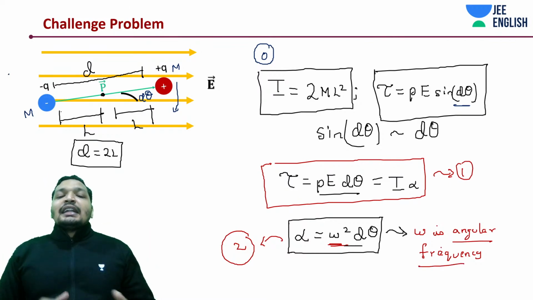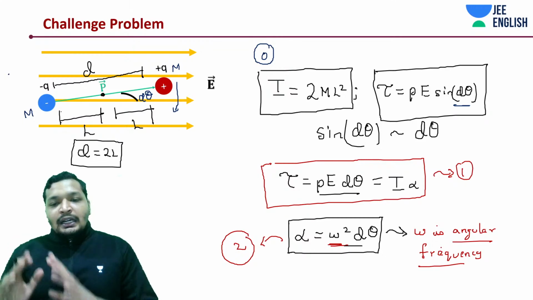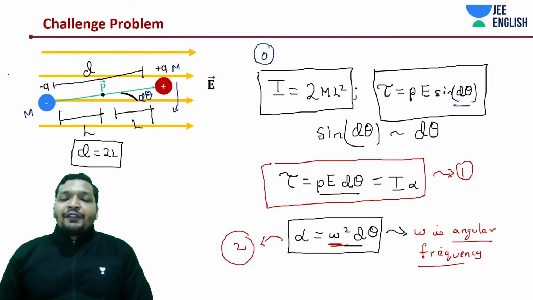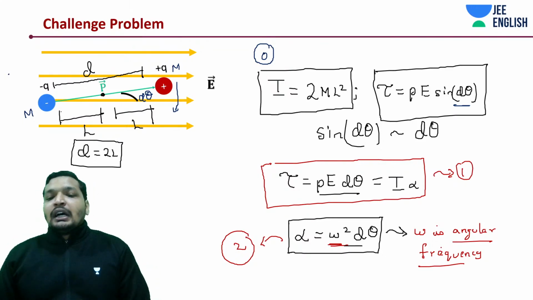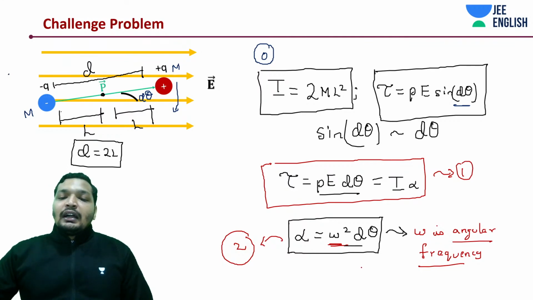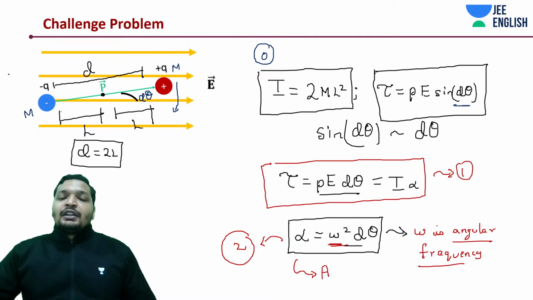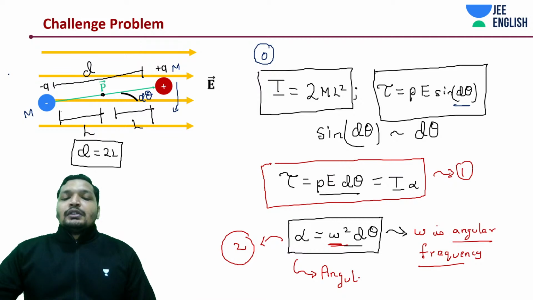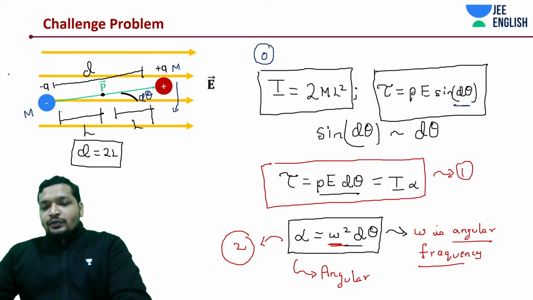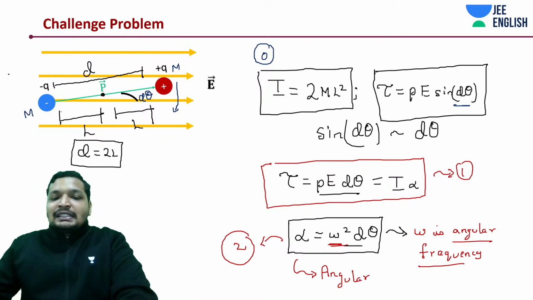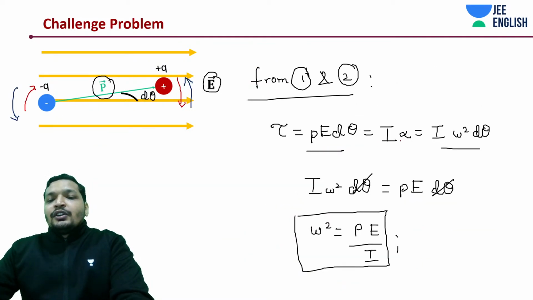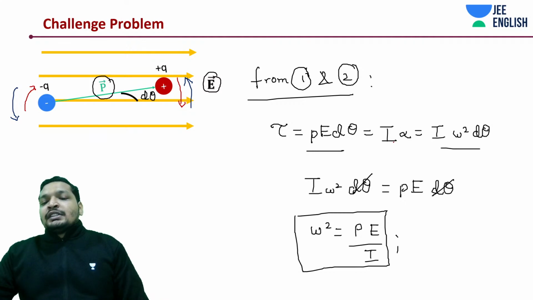It says that alpha is equal to omega square theta. In this case, it's d theta. So alpha is equal to omega square d theta for angular oscillations, rotational or angular, whatever it is. Now this is just math. Use equations 1 and 2 and substitute. Equation 1, 2, 0. Of course, afterwards that comes 0.